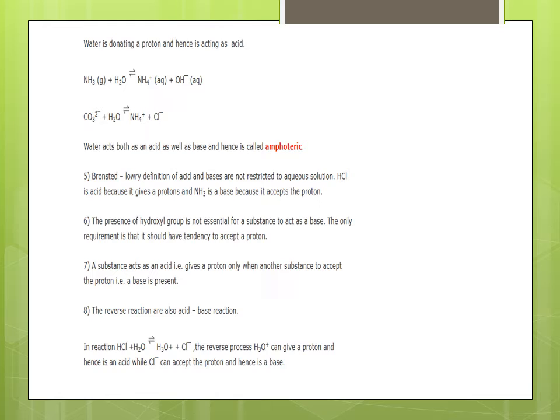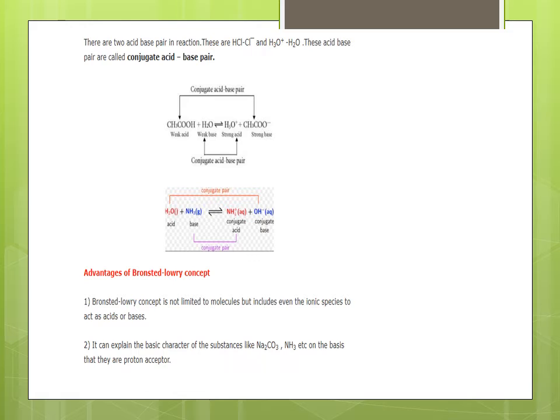The reverse reactions are also acid-base reactions. In the reaction HCl plus water, it gives H3O+ and Cl-. In the reverse process, H3O+ can give a proton and hence is an acid, while Cl- can accept the proton and hence is a base. There are two acid-base pairs in the reaction. These are HCl, Cl-, and H3O+, water. These acid-base pairs are called conjugate acid-base pairs.